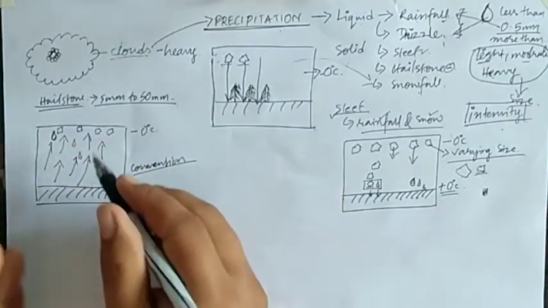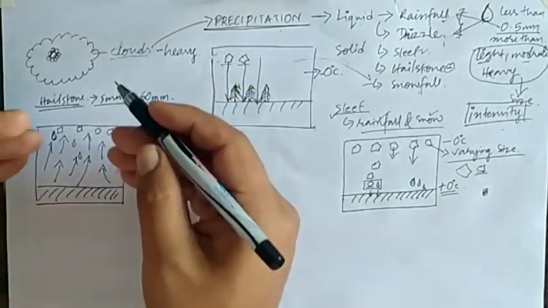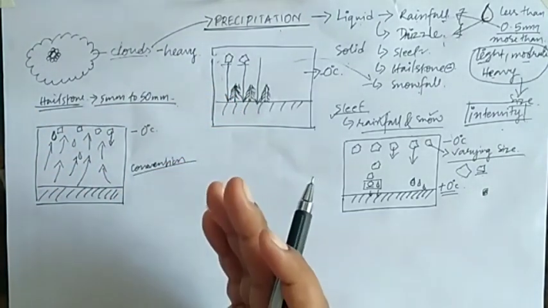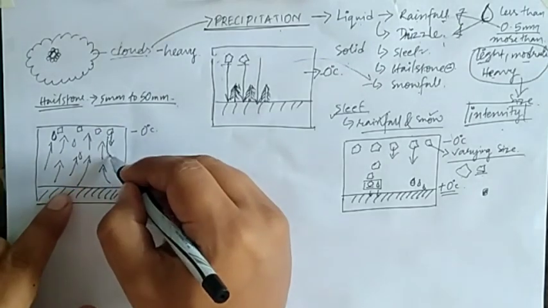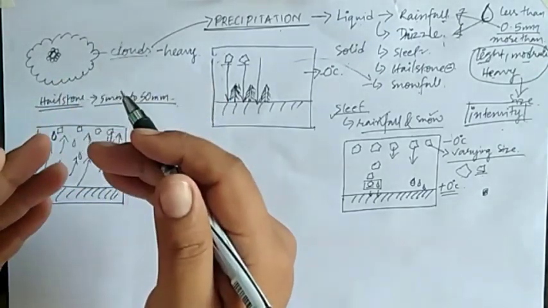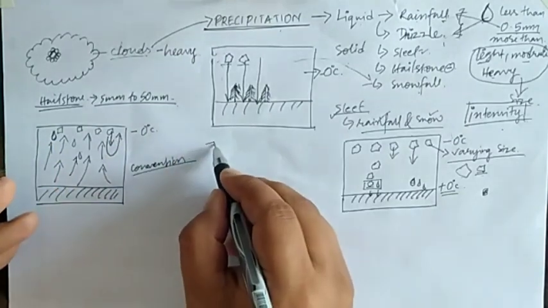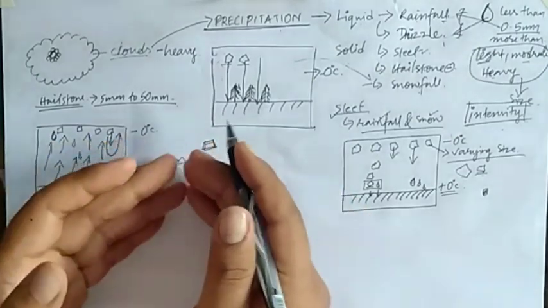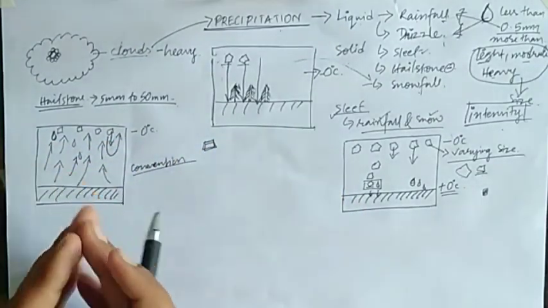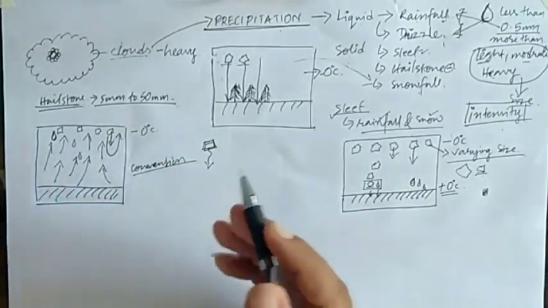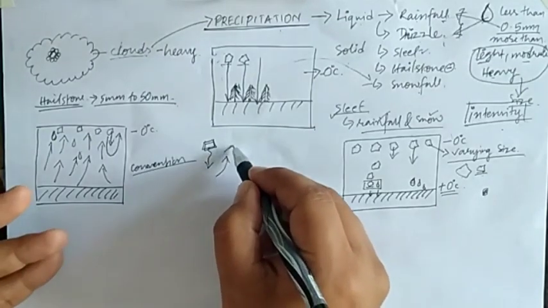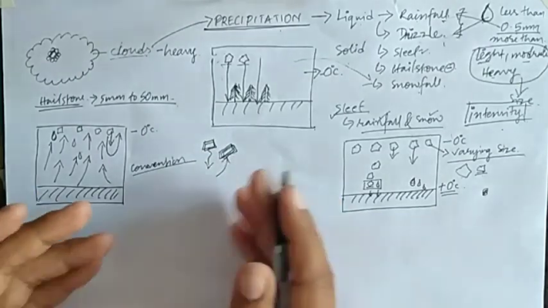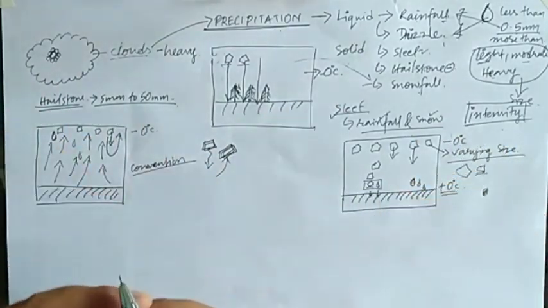Now those ice crystals, due to the force of gravitation, will fall down again. But the convection current will raise those ice crystals above again. There, another layer of ice will be deposited over that layer. Again it will fall down, and again due to the convection current it will be raised, and another layer of ice will be deposited on it.